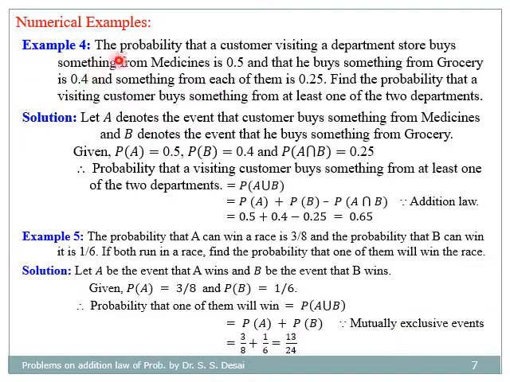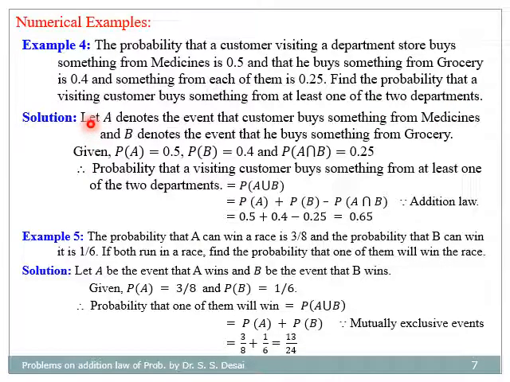Example number 4. Probability that a customer visiting a departmental store buys something from medicine is 0.5, and that he buys something from grocery is 0.4, and something from each of them is 0.25. Find the probability that a visiting customer buys something from at least one of the two departments.